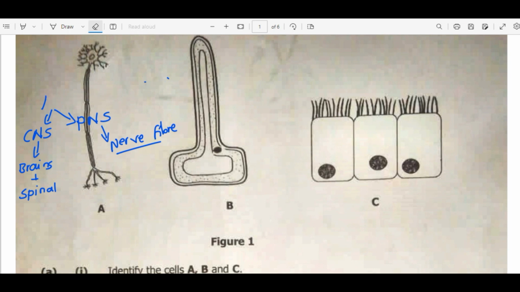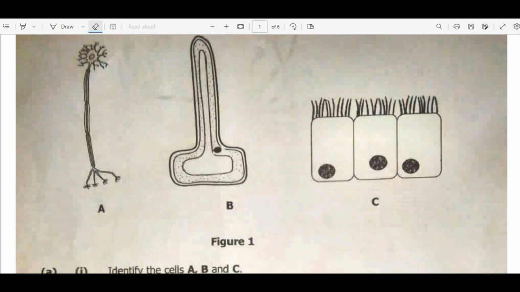Whenever the cell body is terminally located, that particular neuron is a motor neuron, because for a sensory one, the cell body is located along the axon like this. Whenever you see this one, that is the structure we call a sensory neuron. Now for the motor neuron, we can see this is the cell body. Then we have the dendrite and the dendron at the edges.